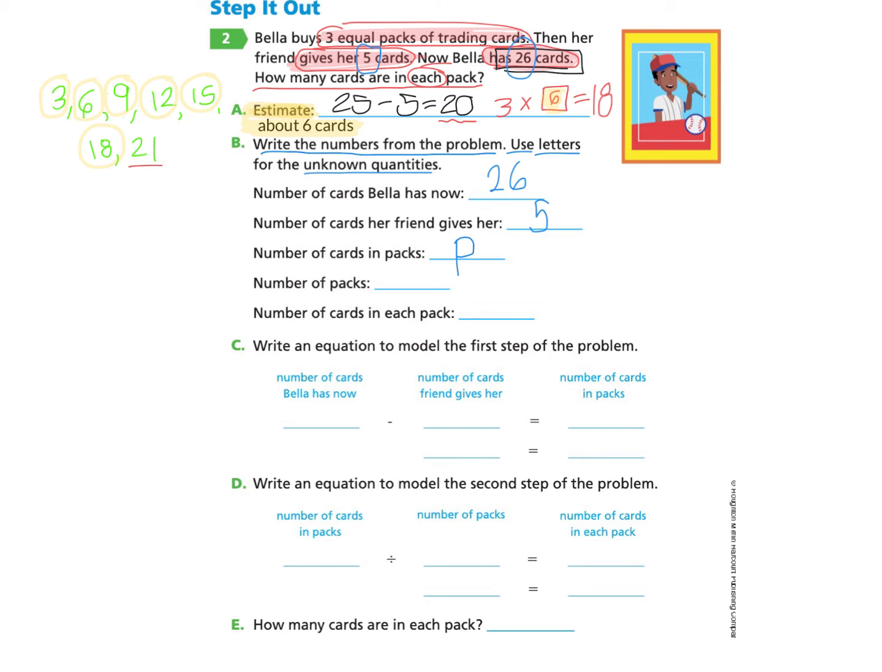Then it asks the number of packs, and we know that she bought 3 equal packs of trading cards, so we can put 3 here. And then the question that we're looking for asks how many cards are in each pack, which is what was being asked here, the each pack, and we don't know that information, so we will use E for each pack. That's it for the unknown quantity.